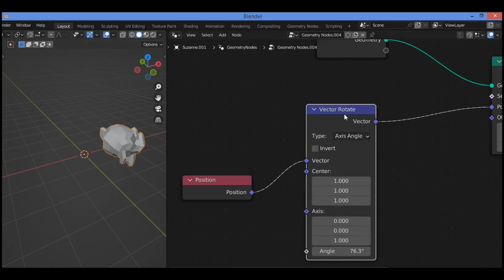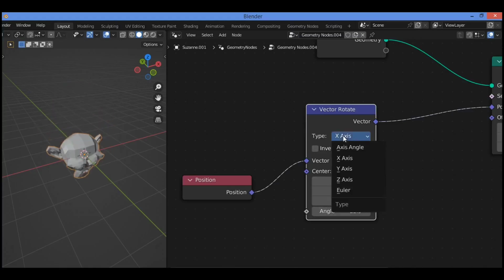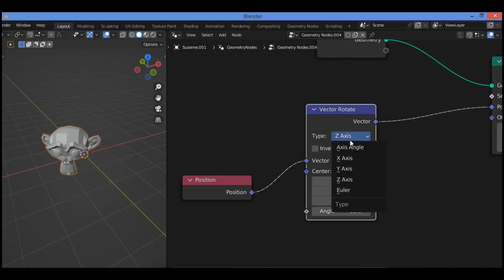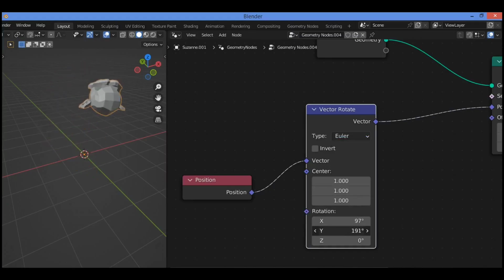And that's it for this node. You can play around and change the axis, the Y axis, play around with different angles. For example, the Z axis like this, and you can change it also to yellow. You can change also the angles to whatever you want, and that's it.